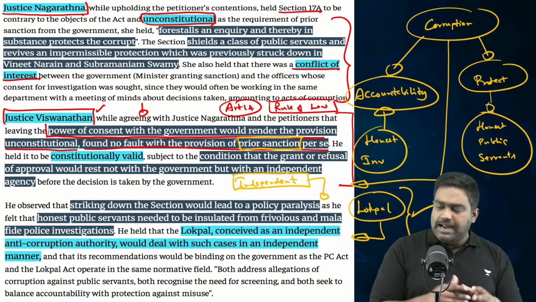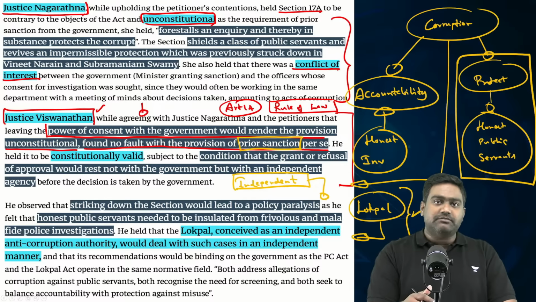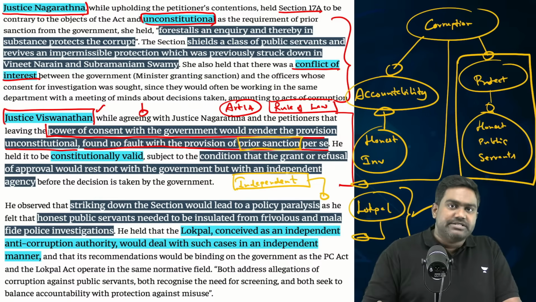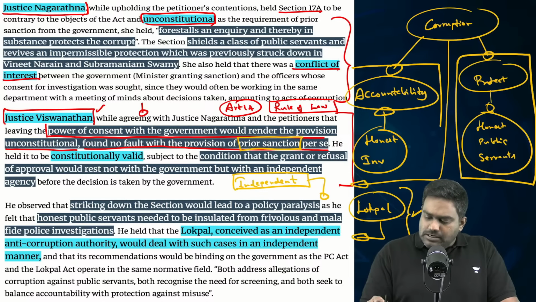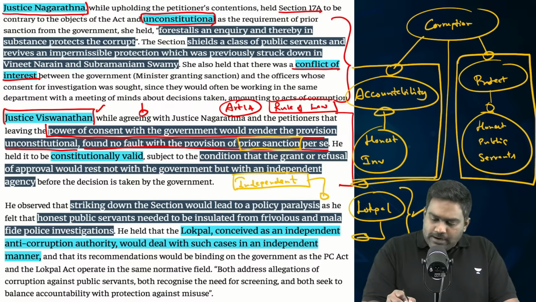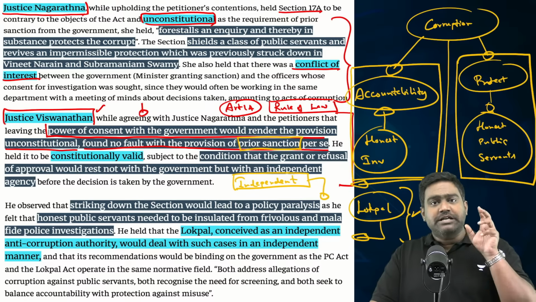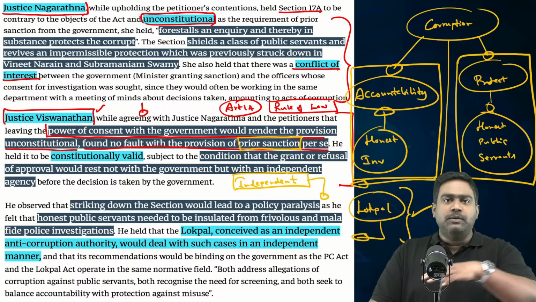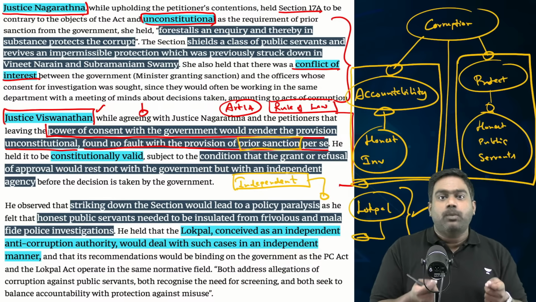So, when such protection is added, it will help protect honest civil servants. It will not impede decision making within the government. It will not create that fear psychosis, the fear element within the bureaucracy. At the same time, it will have enough measures to hold corrupt public servants accountable by cracking down on acts of corruption within the government. Justice Vishwanathan is of the view that prior sanction is constitutional. That prior sanction is something which is necessary to maintain a balance between accountability and the need to protect honest civil servants. But who will provide the sanction is the question.